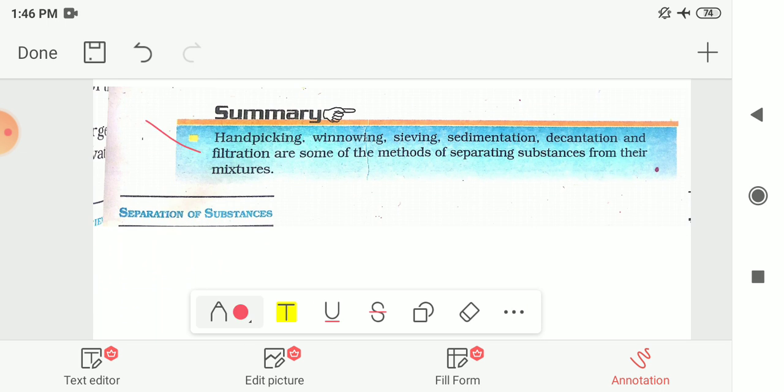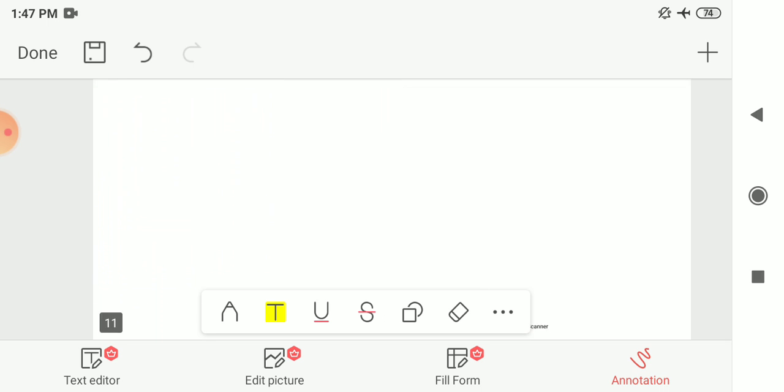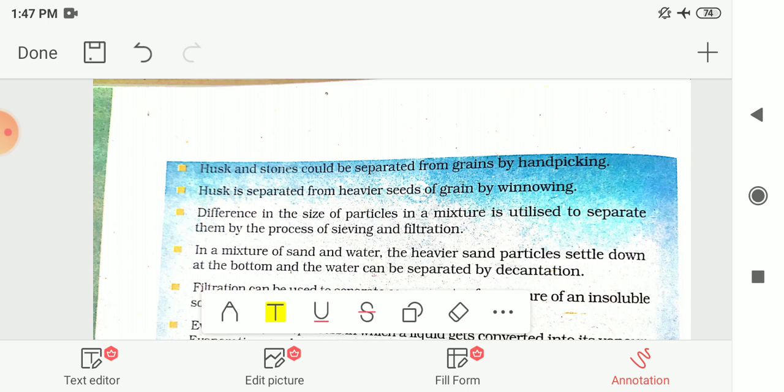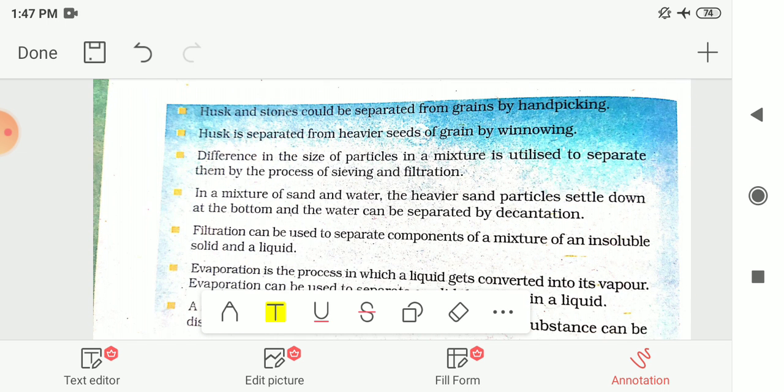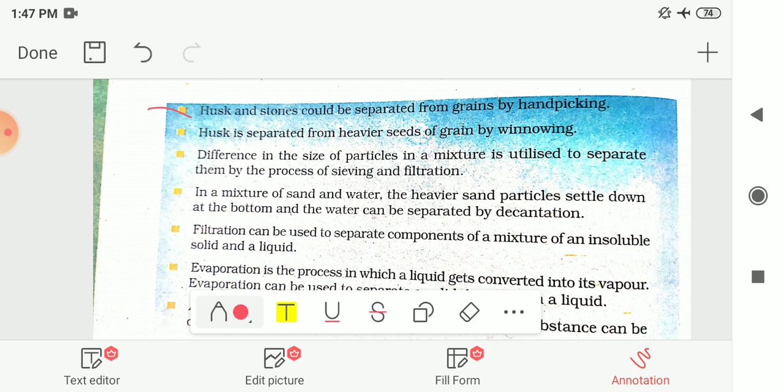Hand picking, winnowing, sieving, sedimentation, decantation and filtration are some of the methods of separating substances from their mixtures. These are examples of methods for the separation of components from a mixture. Husk and stones could be separated from grains by the hand picking method.